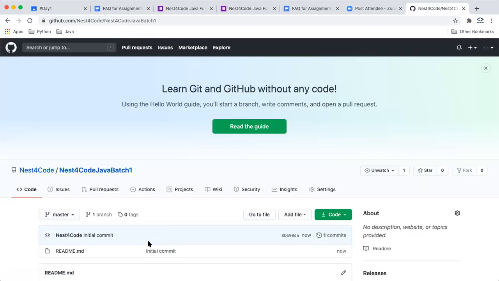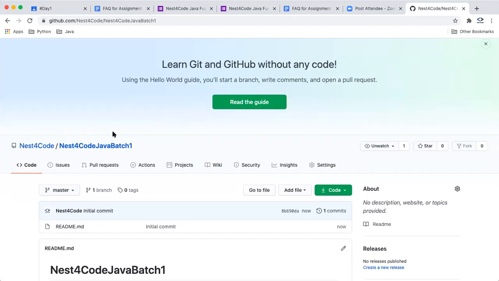And guys, you don't need to create a repository for each assignment, because one repository will have all the assignments in different folders. If you are uploading one of your other projects, then you create a new repository for that project. So is it clear so far, everyone, how to create a repository in GitHub? A repository is nothing but a code base. Whatever code you are writing will reside there, and it will have the features of GitHub, like versioning and other things. Is it clear whatever is covered so far?